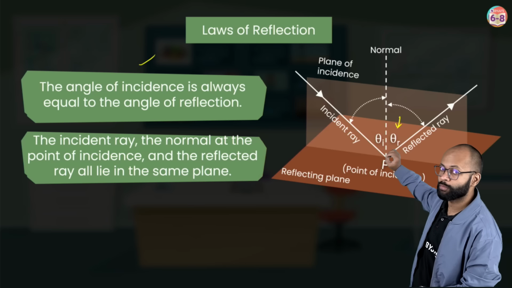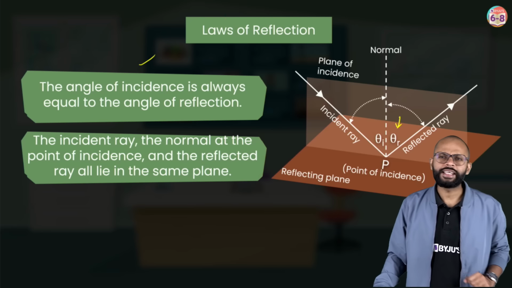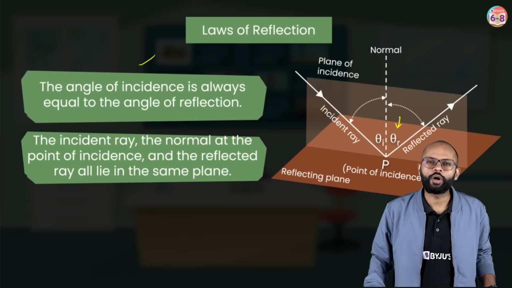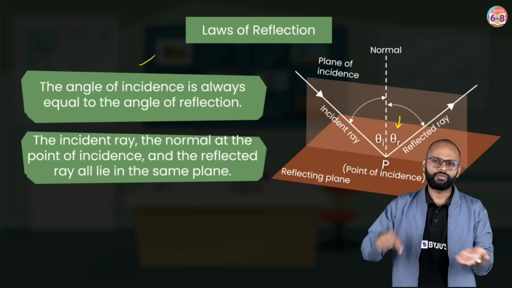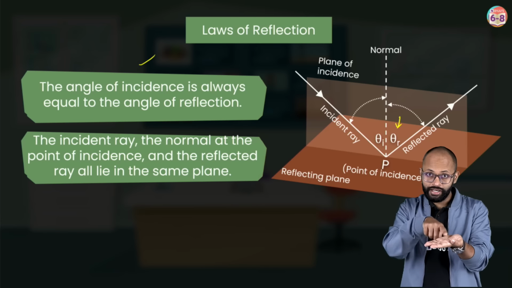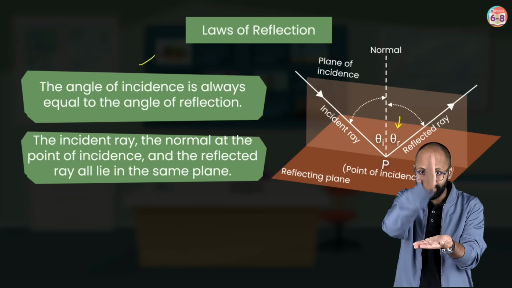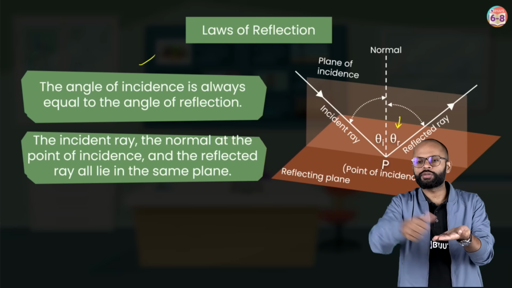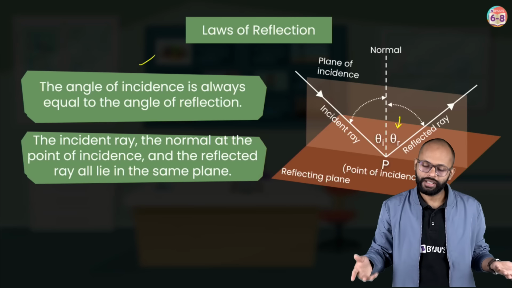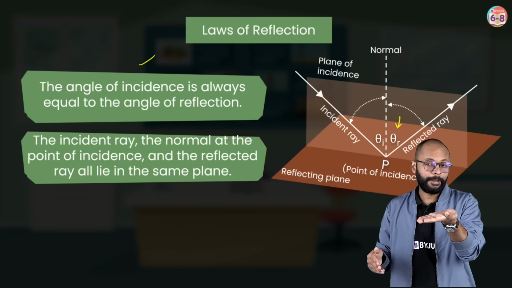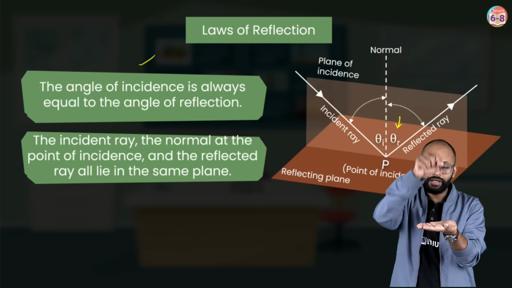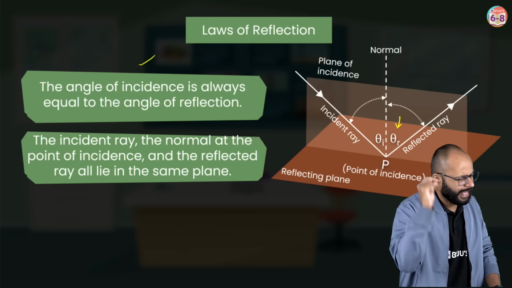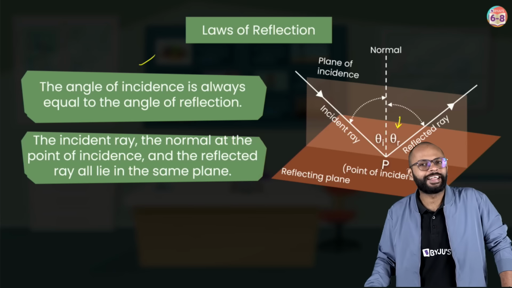The law says angle of incidence will be equal to angle of reflection. ये दोनों angle same होंगे. That is the law. First one. Second says the incident ray, the reflected ray and the normal will lie in the same plane. Come on, we learned this. It's not possible that incident ray falls like this and then reflected ray goes like this. That's not possible, right? अगर surface ऐसा है, इसका normal will be here. So all the three rays will be in the same plane. This is the second statement of this law of reflection.